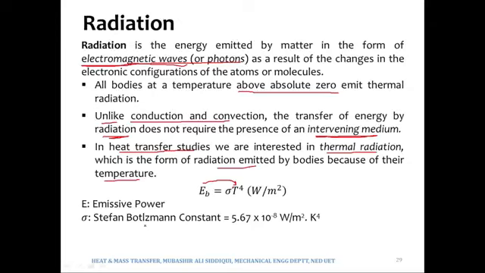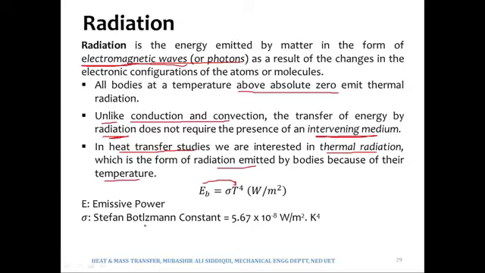So if we have a black body placed in a room, for example, the room would be at a temperature, the walls of the room would be at a temperature above 0 Kelvin, and they would also be emitting certain radiation. Some of those radiations would be incident, would fall upon that black body, and if that body absorbs all those incident radiation, then that body would behave as a black body. Or if that body is a black body, then it will absorb all the radiation that would be incident upon it. This is what is meant by perfect absorber.